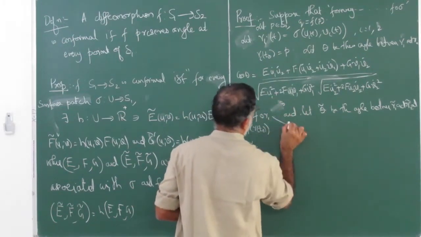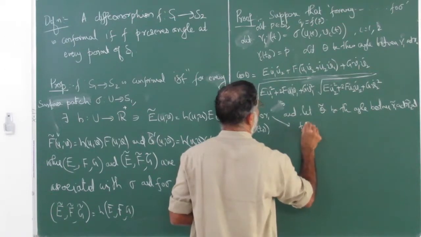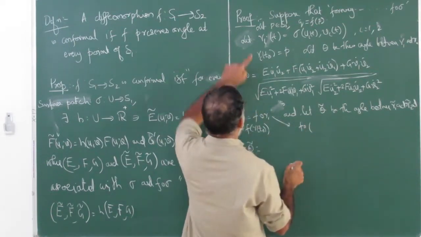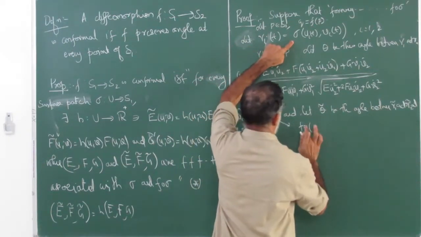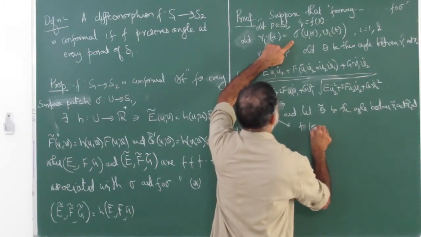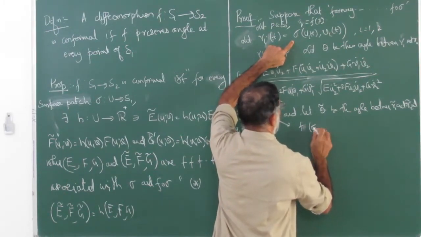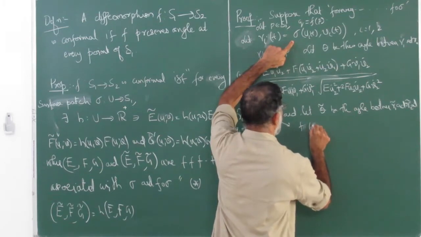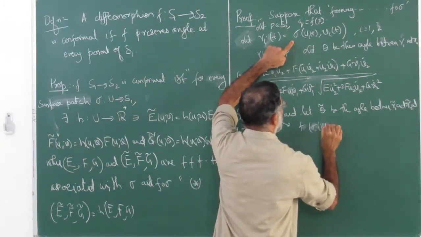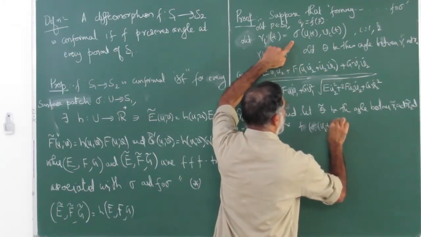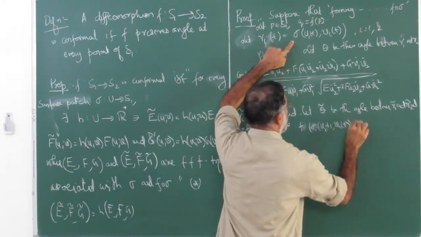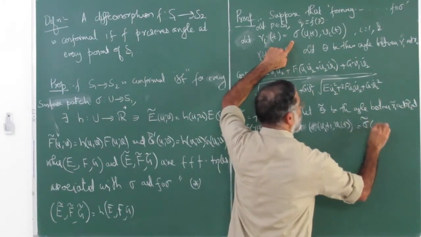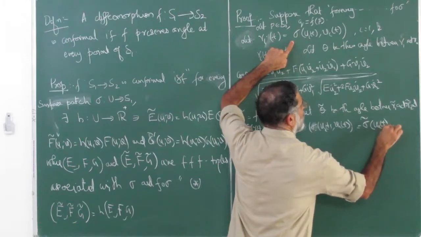So I can rewrite it for you. F composite gamma i is F of sigma of u_i(t), v_i(t), and that is also written as sigma tilde of u_i(t), v_i(t).